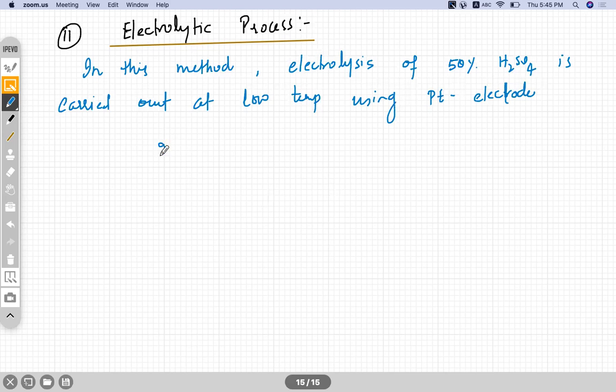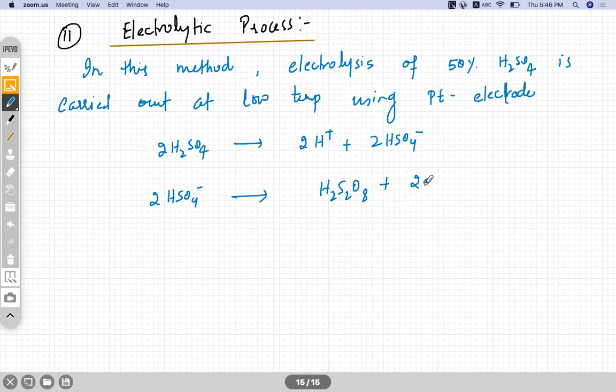So you have 2H2SO4 which ionizes and forms 2H+ plus 2HSO4-, sorry, and this further oxidizes. I'll write it down separately, wait. This further oxidizes 2HSO4- into H2S2O8, and the electron comes out. This reaction takes place at anode.